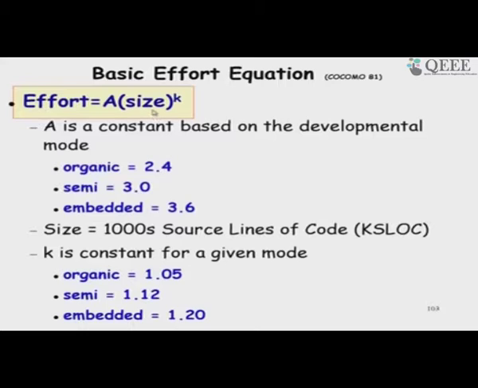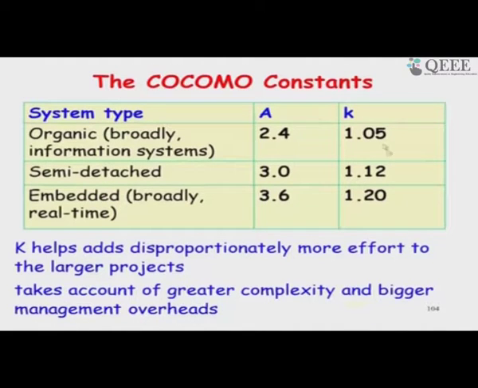You can just check out, if the size is, let us say, 100 kilo lines of code, and we classify it as organic, what will be the effort, and the same 100 kilo lines of code, if it is embedded, just see the variation there, you can easily do a computation. So, this is a summary of that in the table. Organic, the multiplier is 2.4, scale factor is 1.05. Here the multiplier increases by 50%, but the scale factor, this will make a major difference.